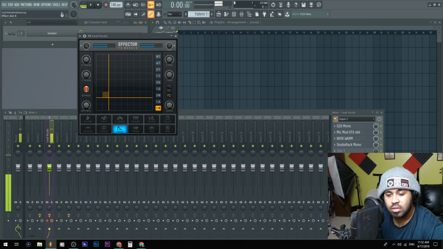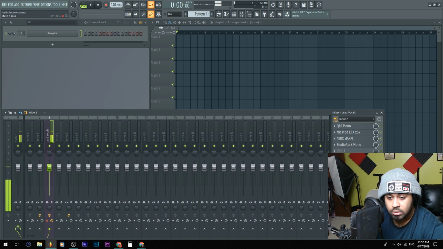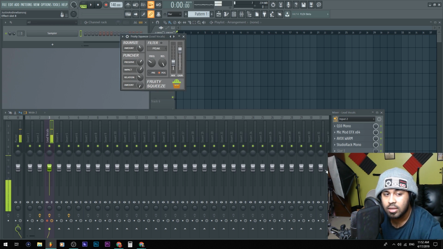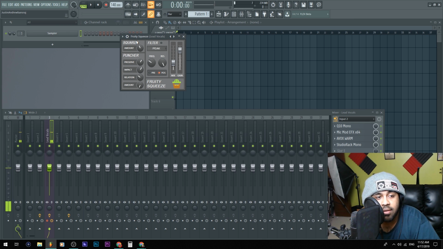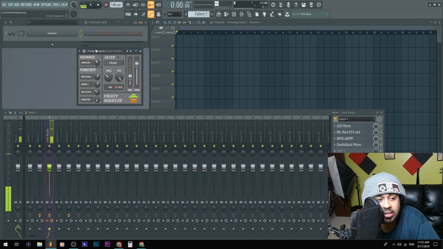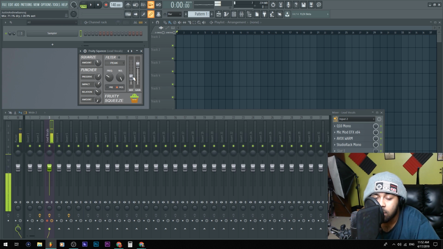Of course, in her song, or in her vocals that the engineer did for her, there's a grit. So you hear this grit right here. This is Fruity Squeeze. Copy the settings if you want. I believe you have to watch how you do the relation knob first, because this will lock up or something. And then I have the mix like this.